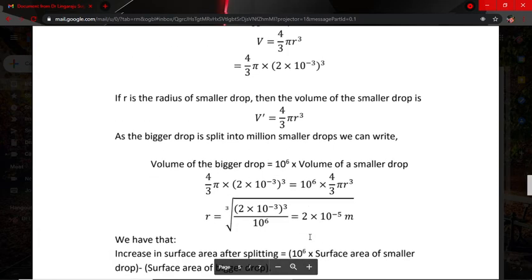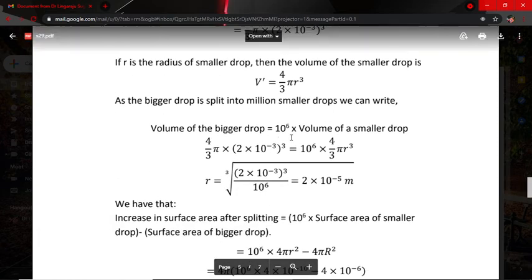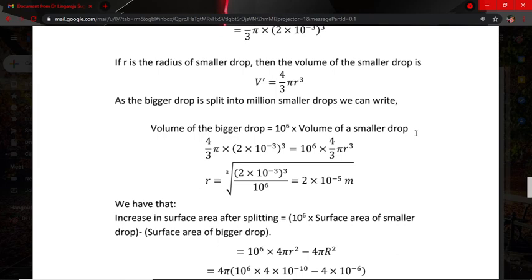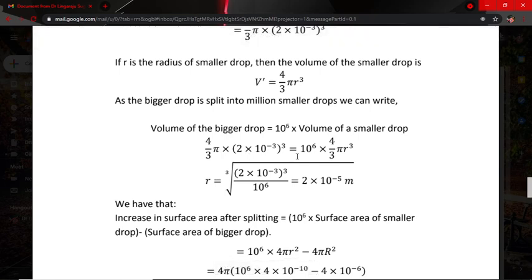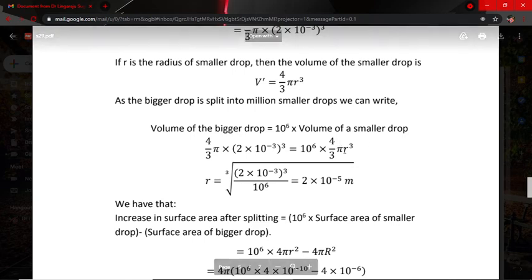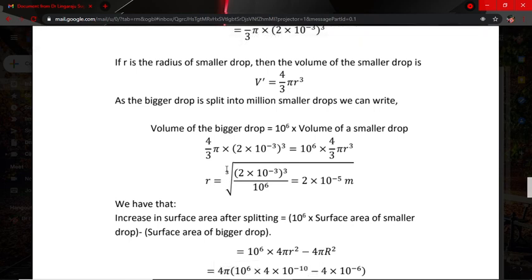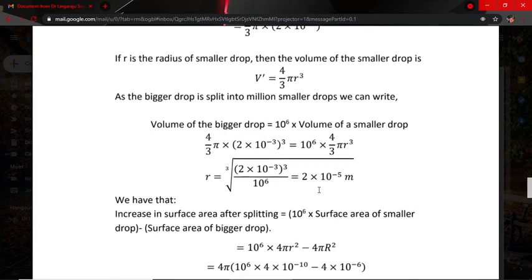Knowing the volume, the volume of the bigger drop is equal to 10⁻⁶ times the volume of a smaller drop. That is, the bigger drop is equal to the smaller drop times 10⁻⁶. Then knowing these values, here we have to calculate this r. So r is equal to the cube root of 2 × 10⁻³ cubed by 10⁻⁶, which is equal to 2 × 10⁻⁵ meter. So it is the radius.